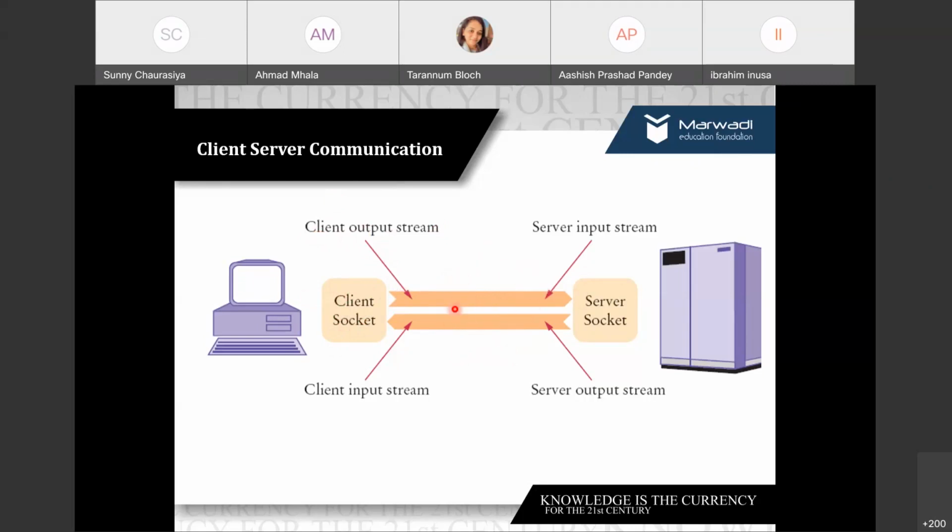There could be a long distance between client and server. Now, this is the server, and the server has the input stream because the server has to accept the request coming from the client. Sometimes we say a server is a powerful machine which is accepting requests 24/7. It means day and night it is open for requests. It is always accepting connections.